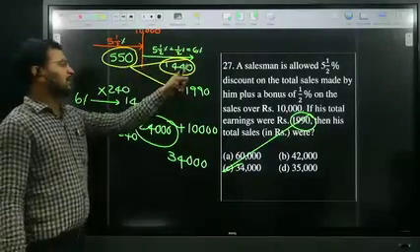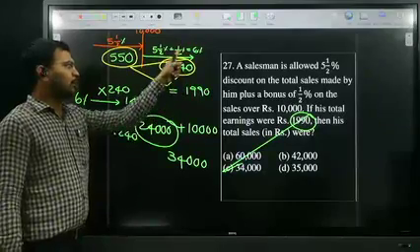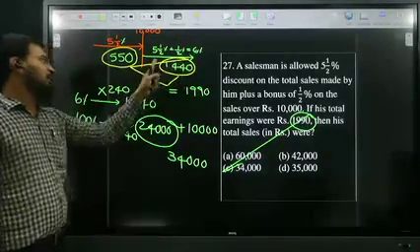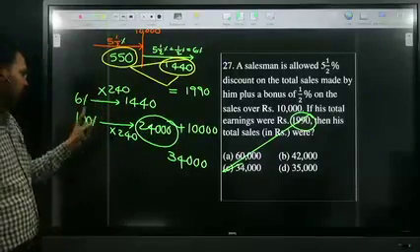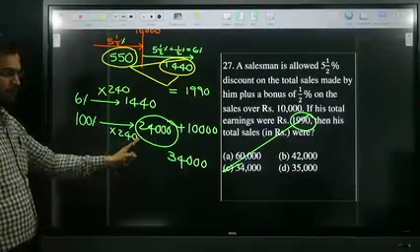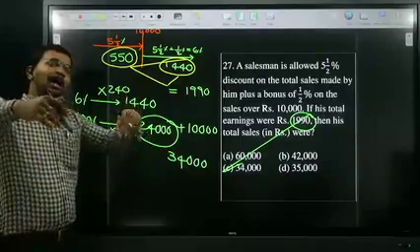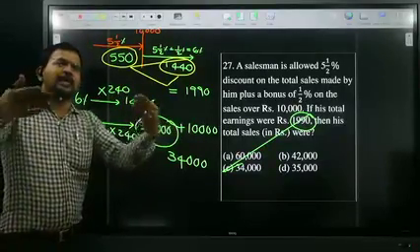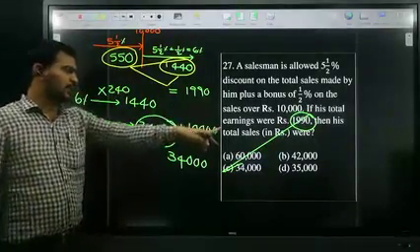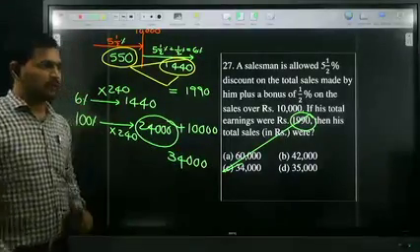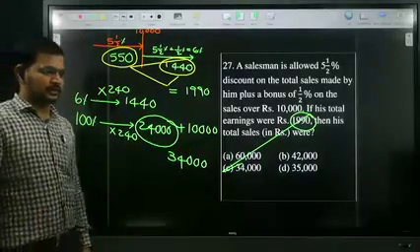Beyond 10,000 sales, profit is 1440, and beyond 10,000 the profit is 6%. 6% is 1440, then 100% is 24,000. This 24,000 is beyond 10,000 sales. But they are asking total sales, so 24,000 plus 10,000 is 34,000. Option C is the right answer.